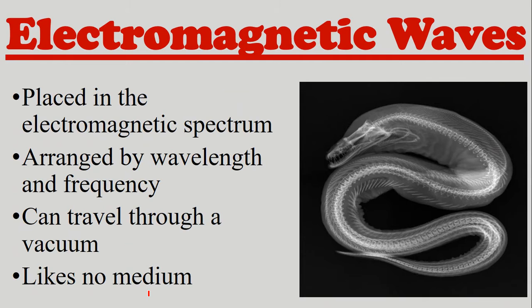So electromagnetic waves. In a video I talked about types of waves, I just addressed it really quick, but here's a little bit more about electromagnetic waves. They are placed on something called the electromagnetic spectrum. They're arranged by wavelengths and frequencies. One thing about electromagnetic waves, they can travel through a vacuum. What that means is an area that has no air, no medium at all. They like no mediums because that's where they travel best.